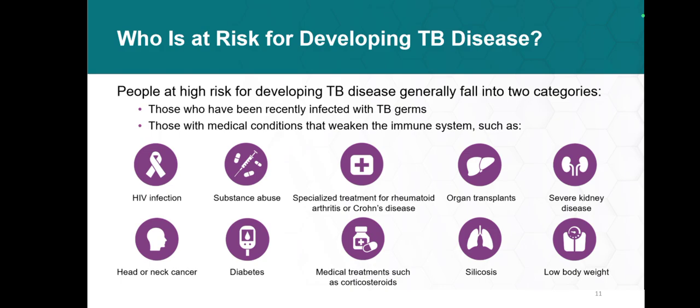CKD is an immunosuppressive state that makes the patient more prone to get TB disease. Head and neck cancer, diabetes is a very strong risk factor for developing TB disease. And medical treatments such as corticosteroid. If somebody is on corticosteroid treatment for some indication, that also makes the patient prone to get tuberculosis. Silicosis is again a risk factor.